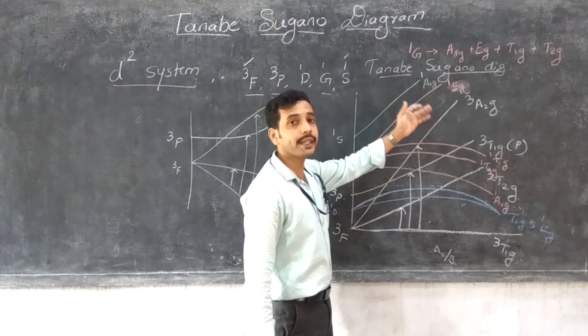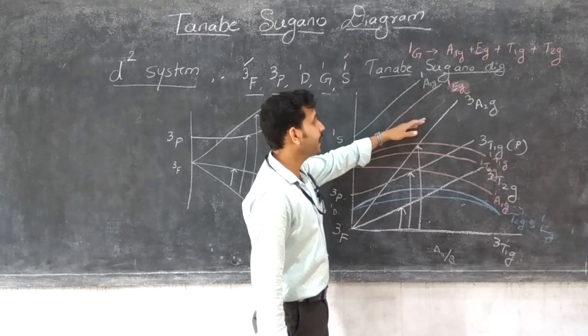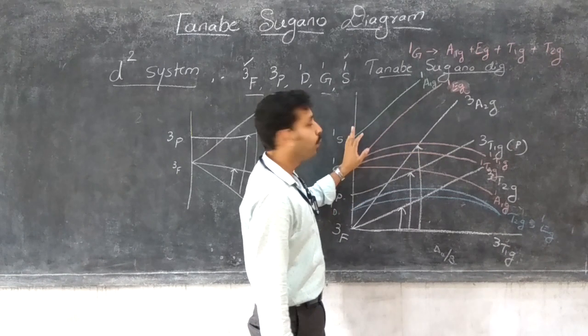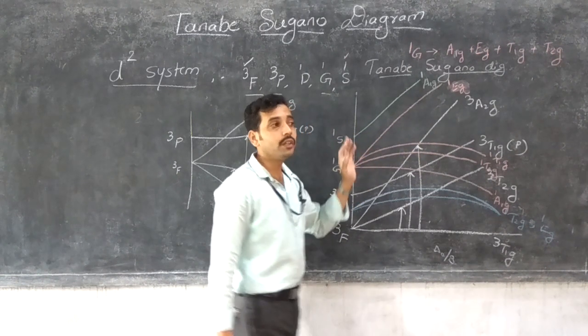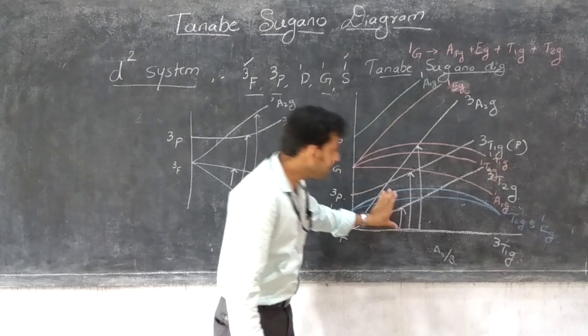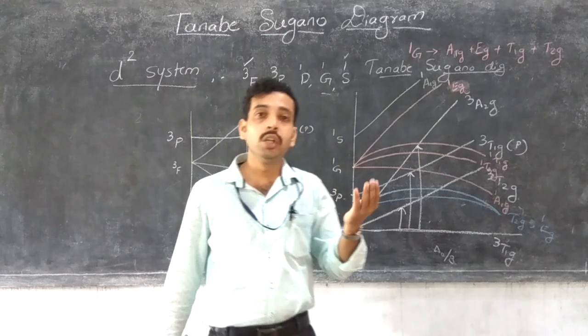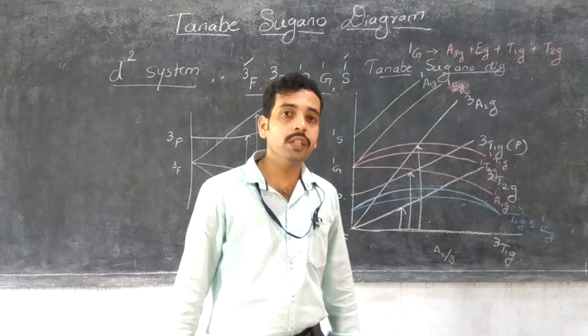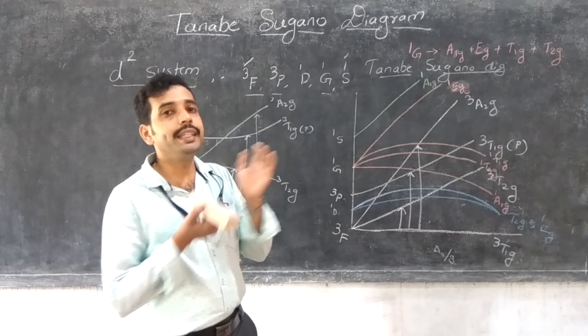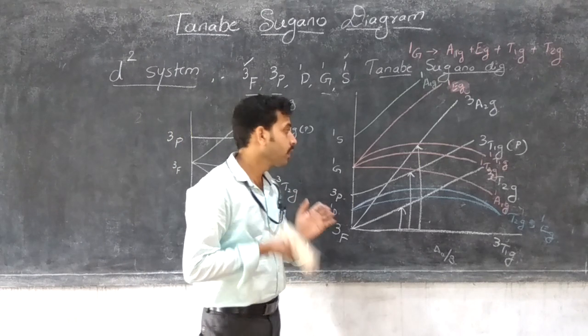Other higher spectral terms or higher energies are 1G, 1S. But when the energy gap is maximum, it moves on to the UV region, or as the energy gap increases, its intensity should be lower.